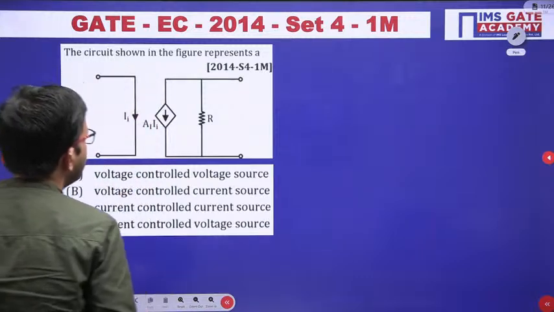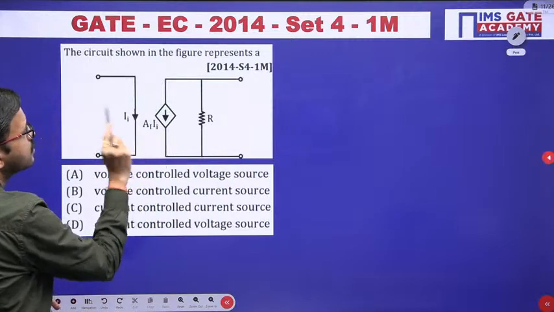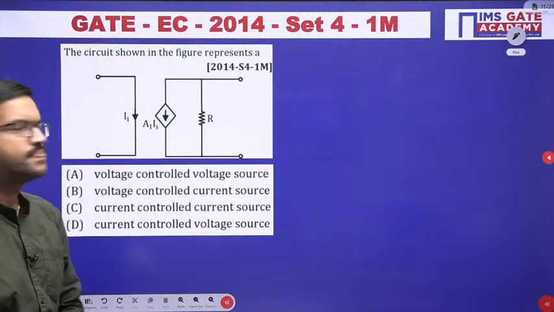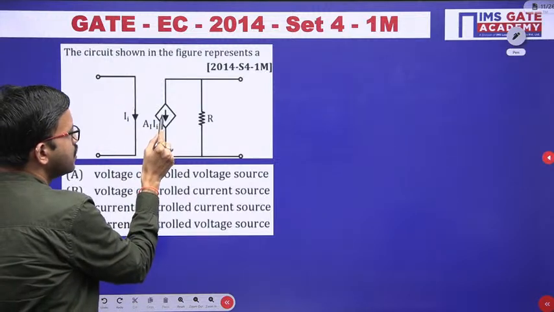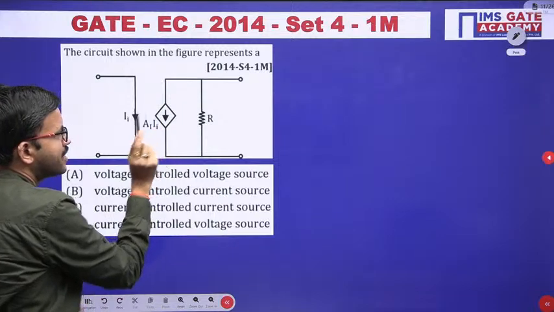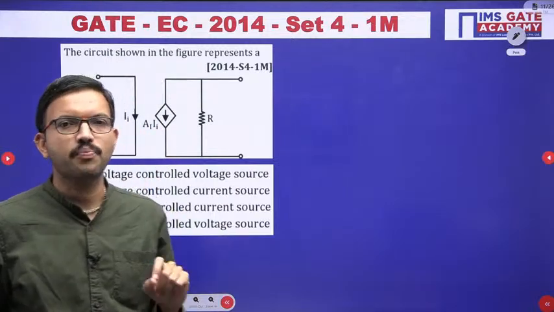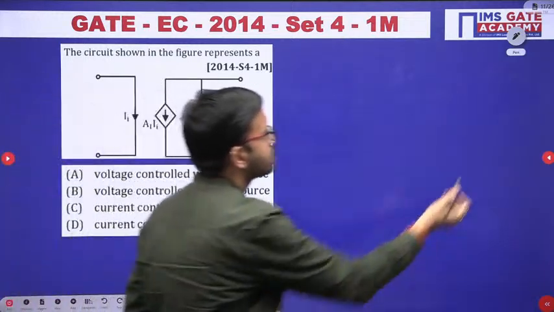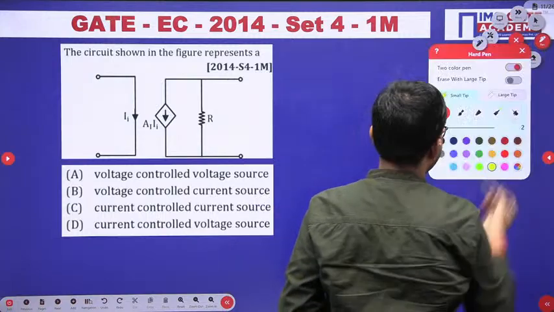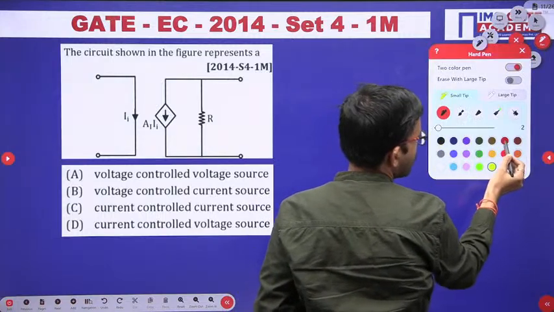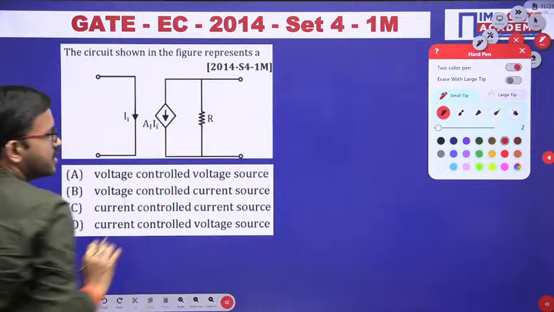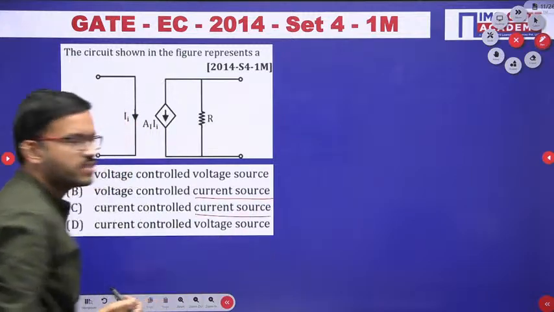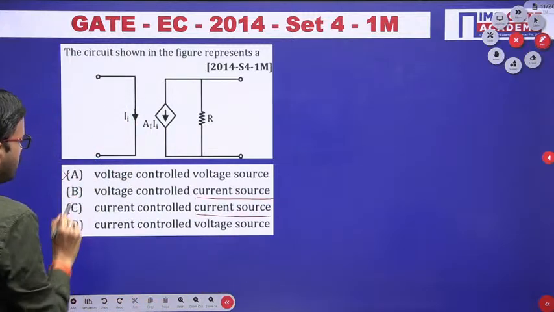You can observe here they have given the circuit diagram like this. They are asking to identify the circuit shown below, right? So here you have what symbol? A direction. Whenever a direction is there, it indicates a current source. So with respect to that, you have two choices, and the other two choices we can eliminate.